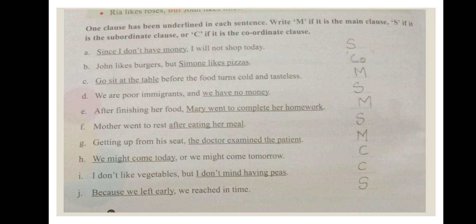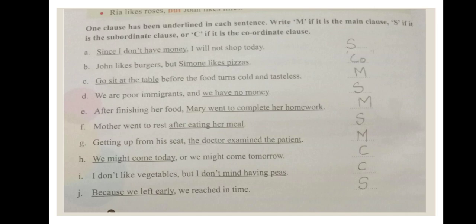We might come today. When you will come? Why you will come? The question arises. And we have here or. Yes, in the fanboys we have learned that if or comes, then it is the coordinate clause. I don't like vegetables, but I don't mind having peas. I don't like vegetables, but yes.